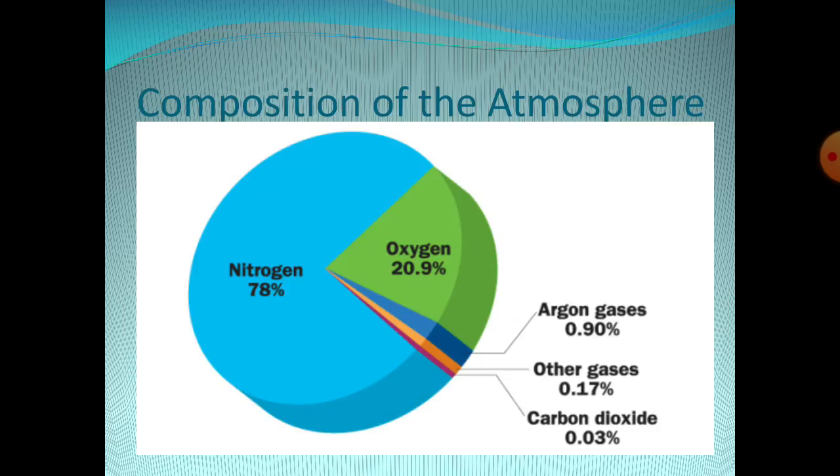See composition of atmosphere. So what do you mean by composition? Composition means all the gases combined together. In our earth atmosphere there are 100% gases. In that you can find nitrogen 78%, oxygen 21%, and carbon dioxide and other rare gases 1%. All together they make 100%, combined together, which is called composition of atmosphere.